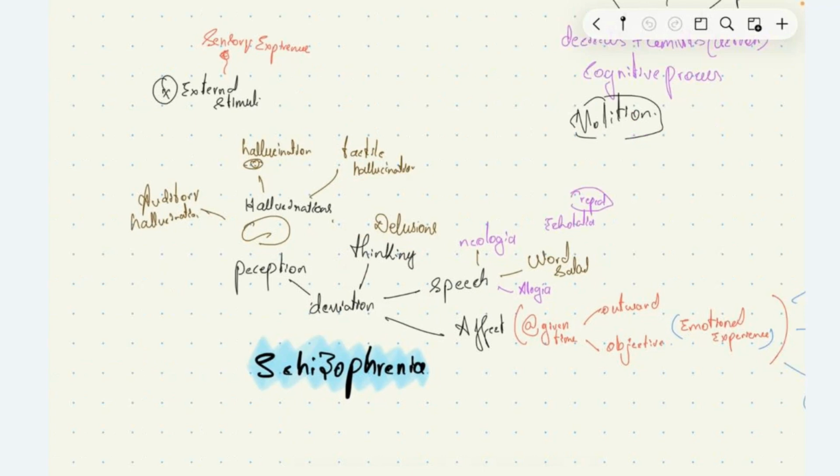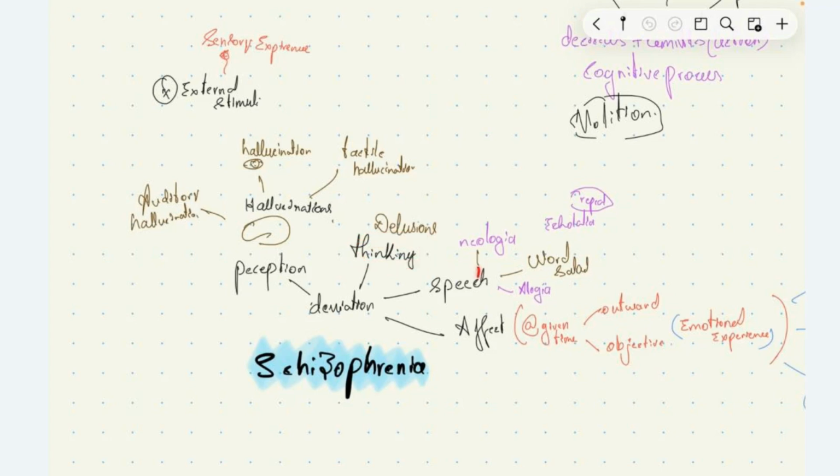Then we have disorders of thinking like delusion, where the person has a fixed false belief. Even in the presence of contradictory evidence, the person will have a fixed false belief. He may say, I am Ambani, I am Adani, I am so rich, even if he is poor. So this is delusion, that is, deviation in thinking.